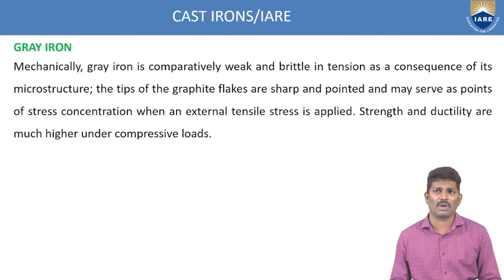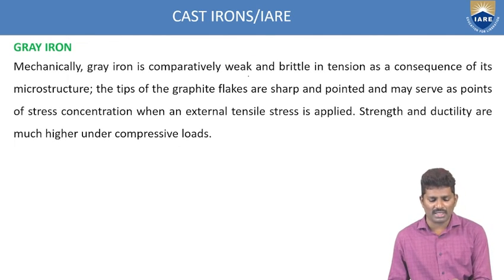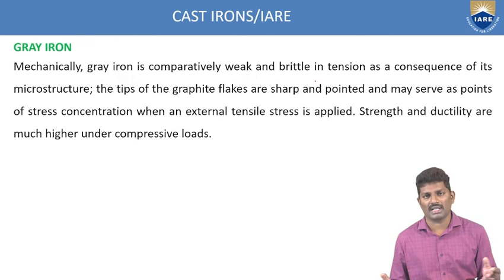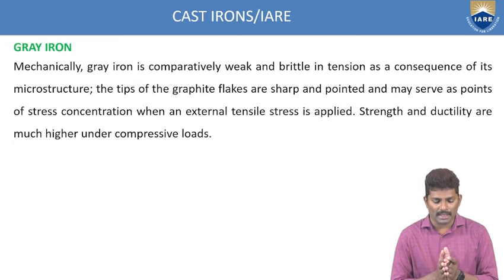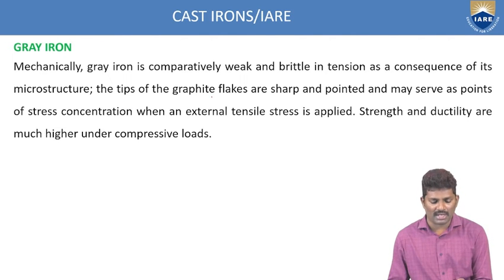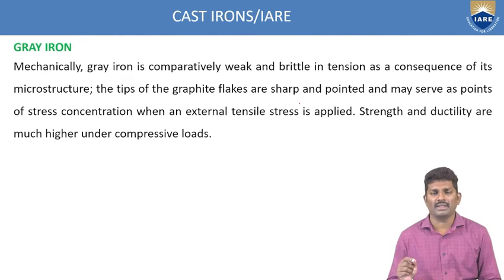If you see the mechanical properties, it is very weak and brittle in tension. When a tensile force is acting, this type of grey cast iron is very, very weak. And the tips of the graphite flakes are very sharp and pointed, and these can be used in the cutting process.